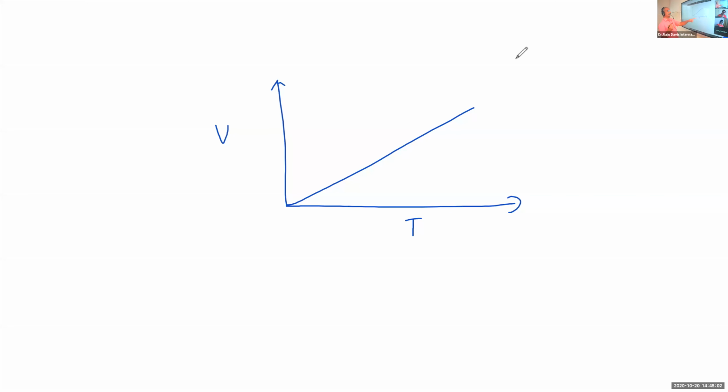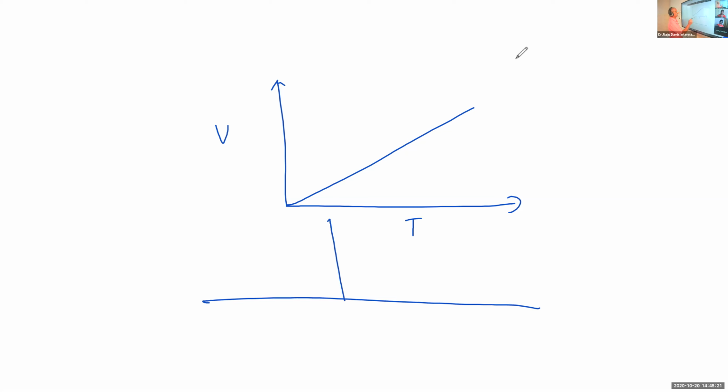See the temperature here. This is the absolute temperature. Instead of that, if you are plotting degrees Celsius, then the graph will be like this.